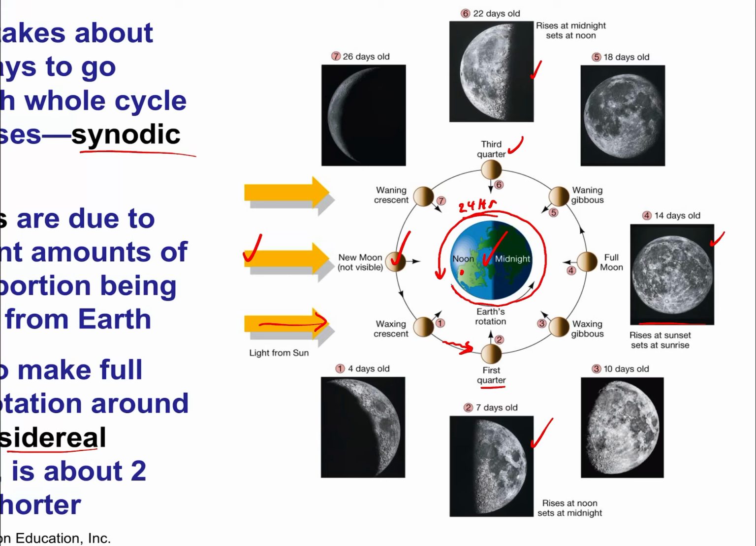Because the quarter moon will always be up during daytime, at least either in the morning or the evening, okay? All right. So those are the phases of the moon.